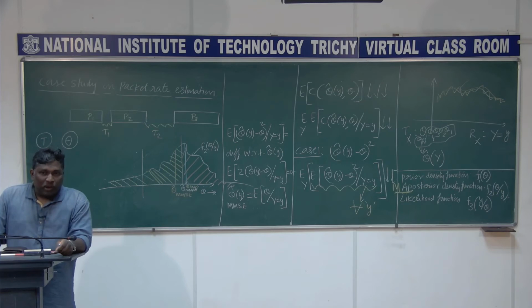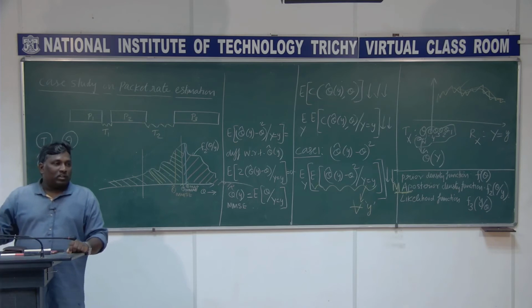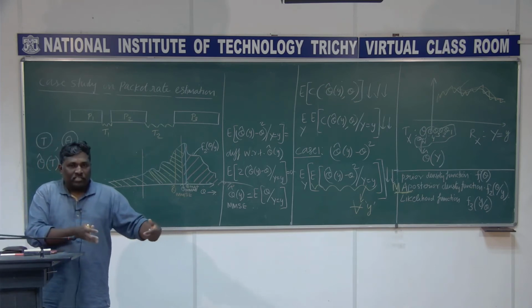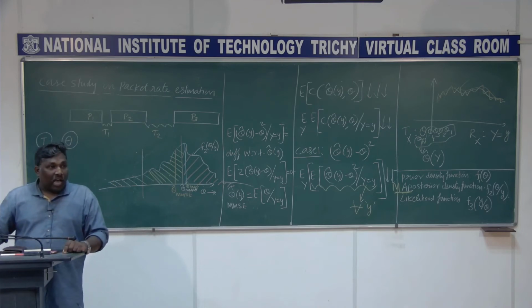Why is it called the prior density function? It is a density function without observation. We don't know the outcome of the random variable y, what is there in the receiver, that we don't know. Even without observing the random variable y, what is the density function of theta? That is what we call prior. Posterior is after observation.